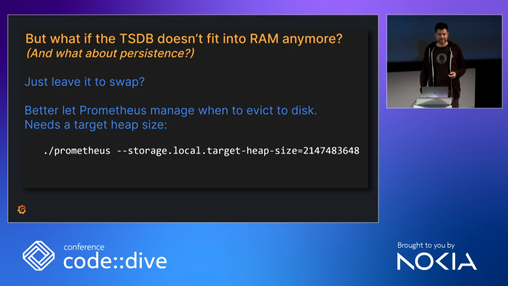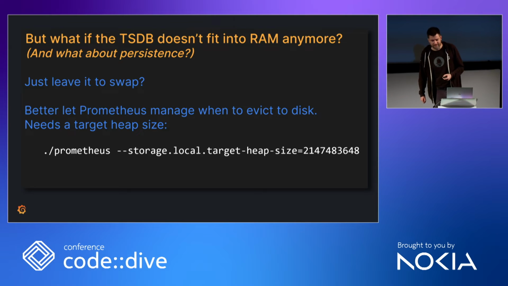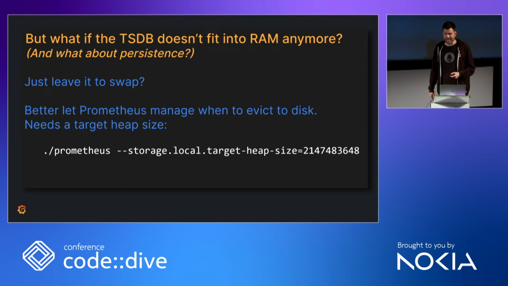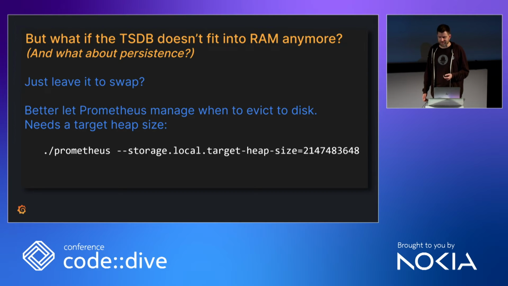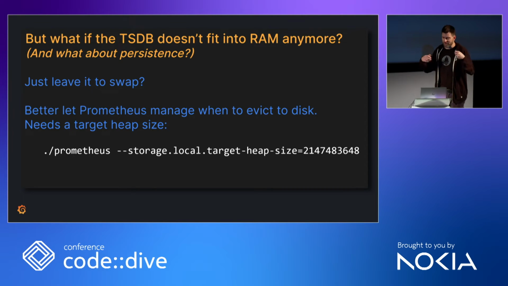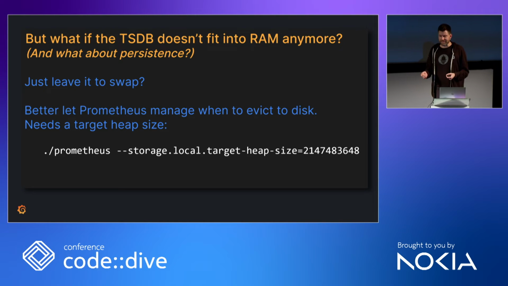I mean, you could argue we just add more swap space, right? That's what you can do with modern operating systems. You just add gigabytes and gigabytes of swap space and let the operating system do its tricks. But most of you probably know if the machine starts to swap, all bad things happen. So that wasn't really what we wanted. So we started to write code that identifies the parts of the TSDB that haven't really been accessed in a while, and when we run out of RAM, we evict those things. We have written them to disk already. And when a query wants some data that is only on disk, we have to identify that data, find it on disk and load it back in.